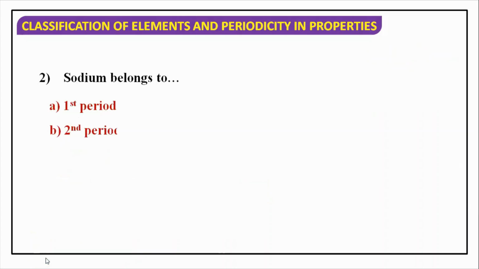Okay, now sodium belongs to which period? So it is very easy. We have done this in example also. You will write the electronic configuration. The higher principal quantum number will be the period.